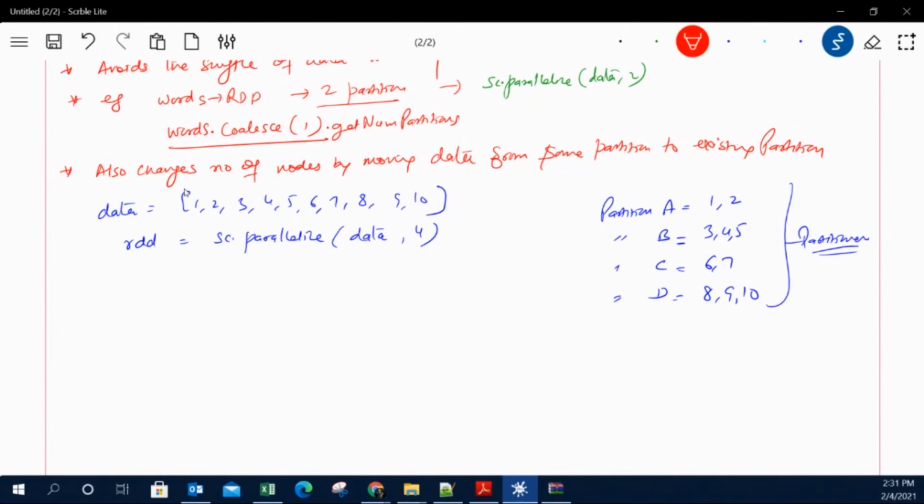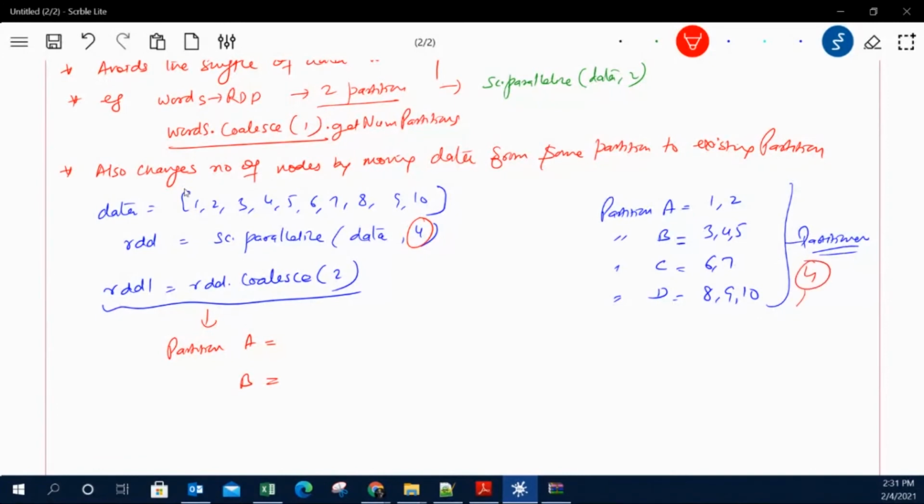Now just remember we have 4 partitions. Now when you apply the rdd.coalesce function over here, and you keep it as 2, your RDD becomes another RDD, rdd1. Now with this, your partitions will be, let's say, partition A and partition B, because now we are changing from 4 partitions to 2 partitions with the help of the coalesce function.